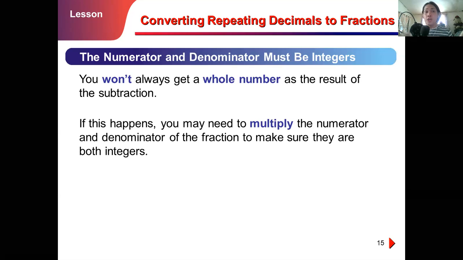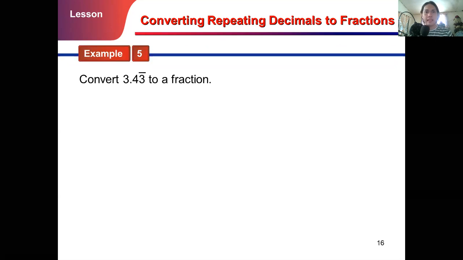Again, you won't always get a whole number as the result of the subtraction. If this happens, you may need to multiply the numerator and denominator of the fraction to make sure they are both integers. So let's have an example. Convert 3.43 to a fraction. What have you observed? 4 is not repeating, 3 is repeating. There's one repeating digit in the given, 3.43, because only 3 has a vinculum, so only 3 repeats.